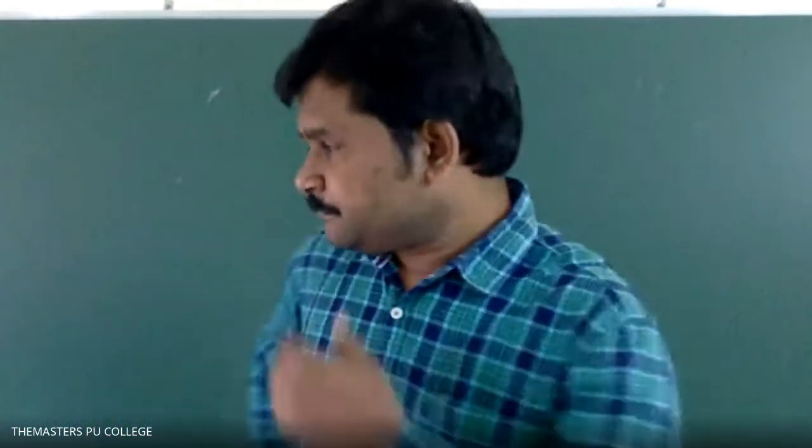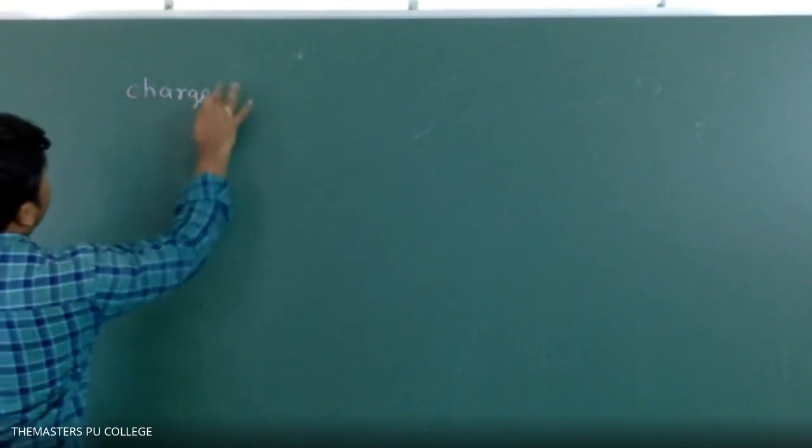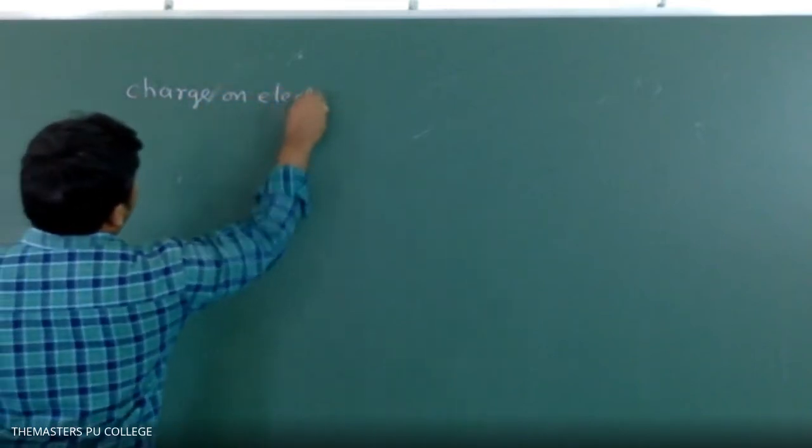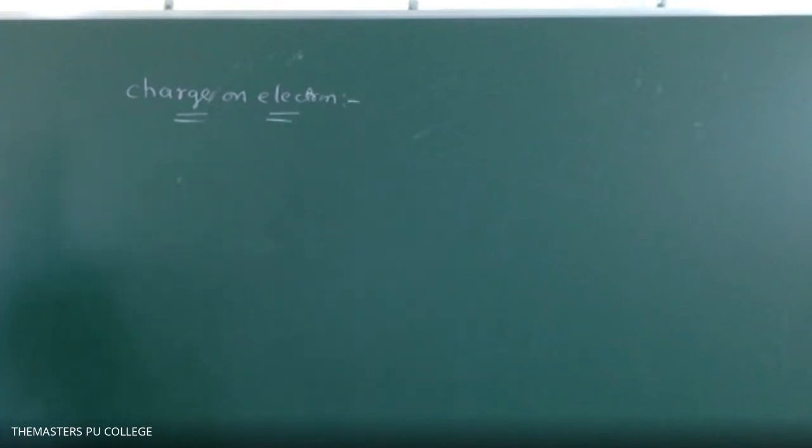Next, side heading: charge on electron. Listen.